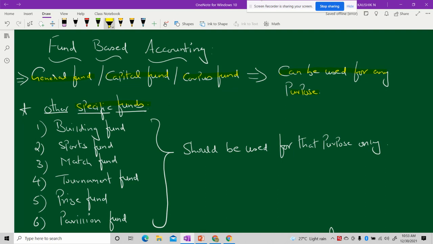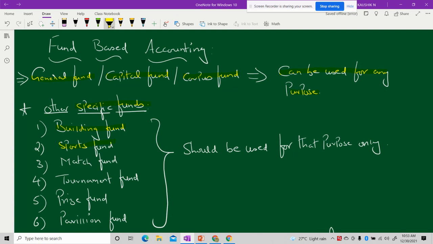Number one, building fund. That means it is a fund which has been received only for the purpose of building. So for construction of a building, or any expenses that have to be incurred on repairs for the building, the amount from the building fund can be utilized. The next is sports fund.